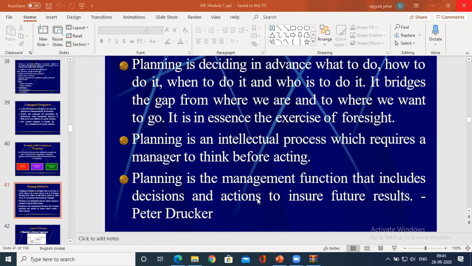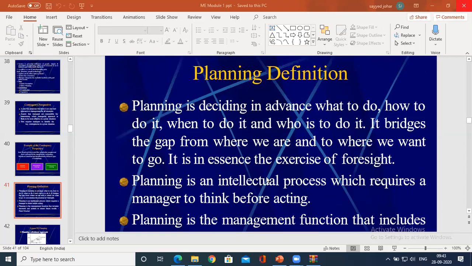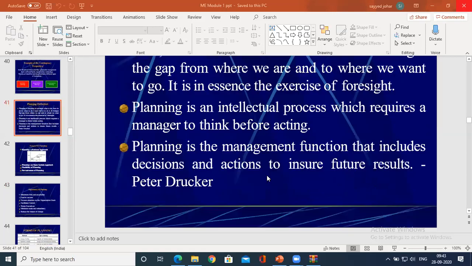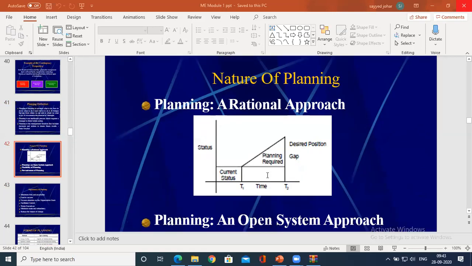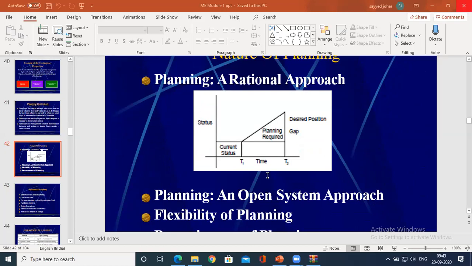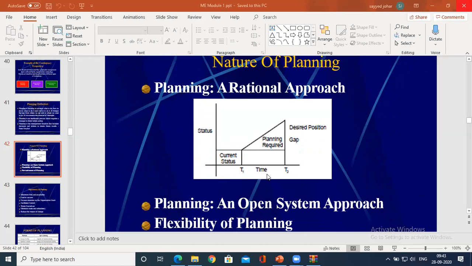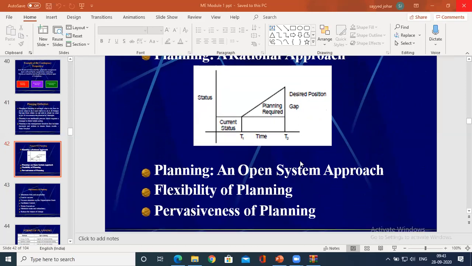The definition from Peter Drucker you can see. Planning helps you track the current status, which you could see here using a graph. The nature of planning has to be explained with the graphical example.